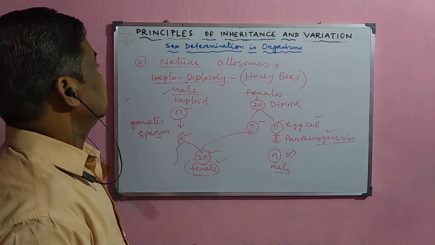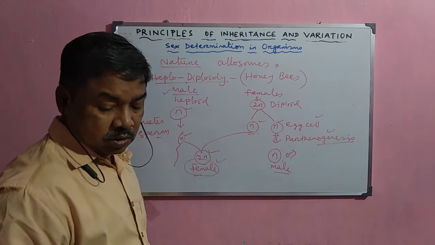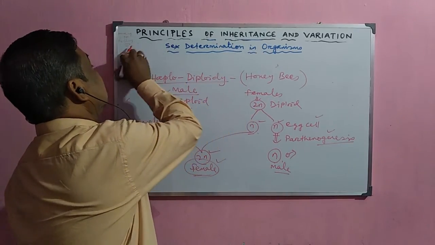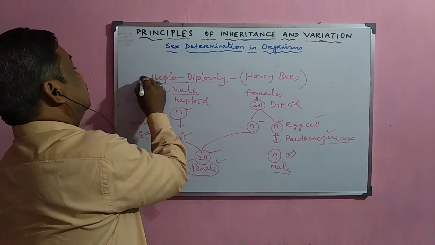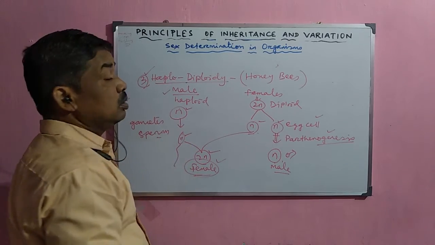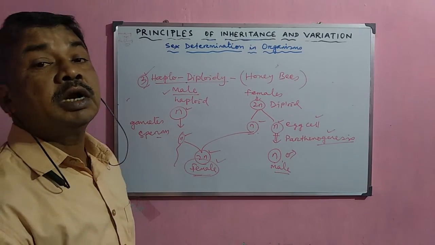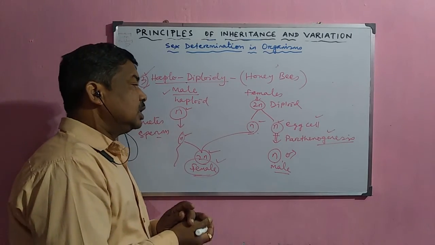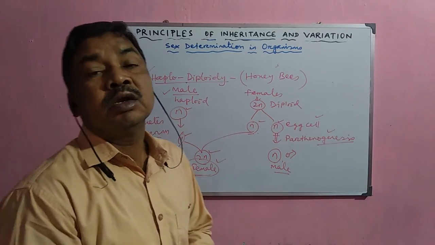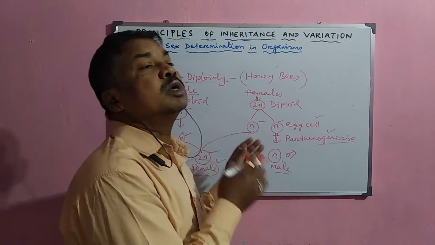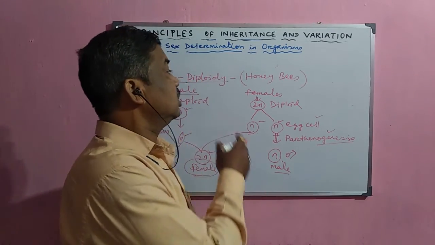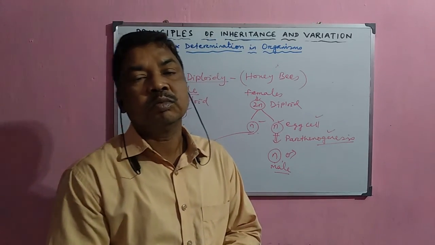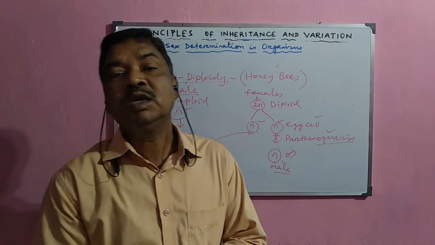So this is the process by which normally the sex of the individuals is determined. This is another method by which the haploid and the diploid individuals have different sexes. So in case of sexually reproducing animals, they normally determine their sex in this method. These are the different methods of sex determination in case of animals.